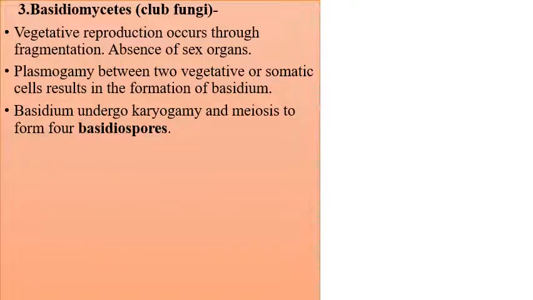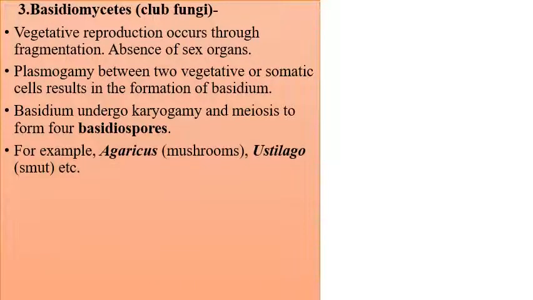Basidium now undergoes karyogamy, meaning nuclear fusion, and later on they will undergo meiosis, showing reductional division. Their reductional division will lead to the formation of four haploid spores, which are termed basidiospores. Now, examples of Basidiomycetes are Agaricus, which is mushroom, Ustilago, that is smut, and Puccinia is also an example of Basidiomycetes.